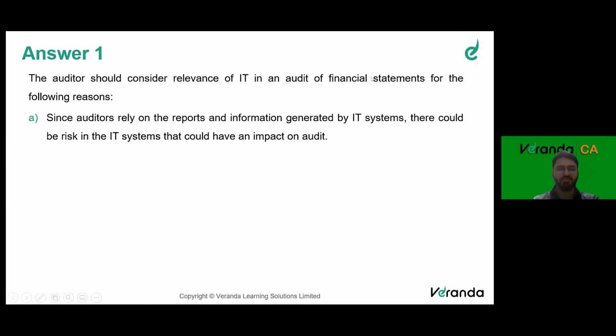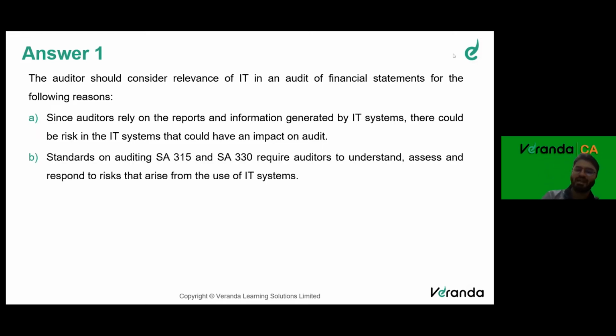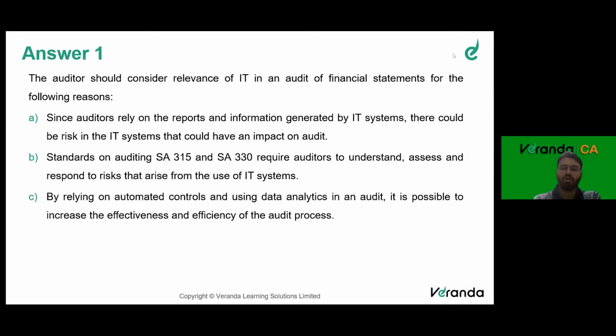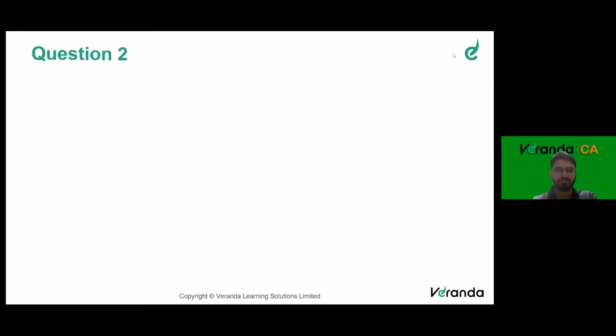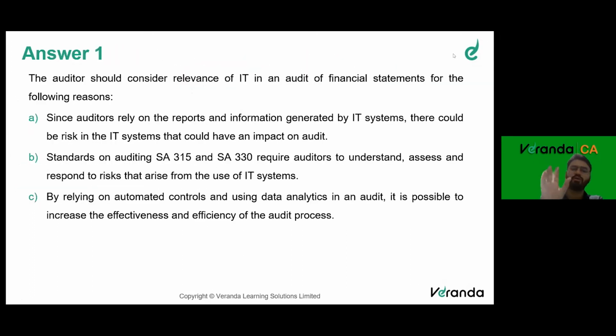Since auditors rely on reports and information generated by IT systems, there could be risk in the IT systems that could have an impact. So the first one is auditors rely on reports and information generated by IT systems. Standards on auditing, SA 315 and 330, require the auditors to understand, assess, and respond to risks that arise from the use of IT systems. Then, by relying on automated controls and using data analytics in an audit, it is possible to increase the effectiveness and efficiency of the audit process. So these are the 3 points, 3 marks, right?